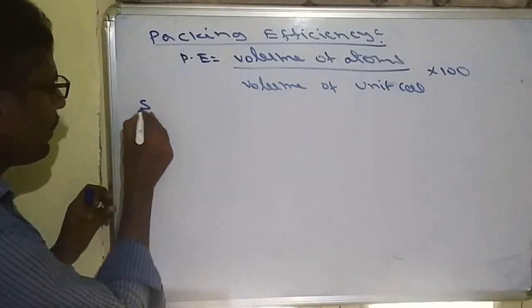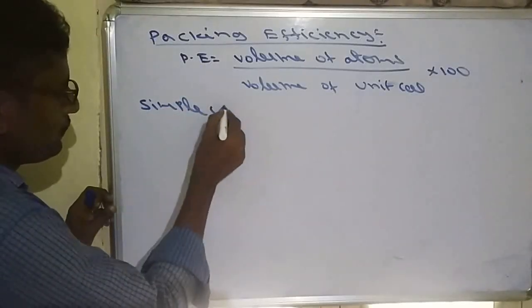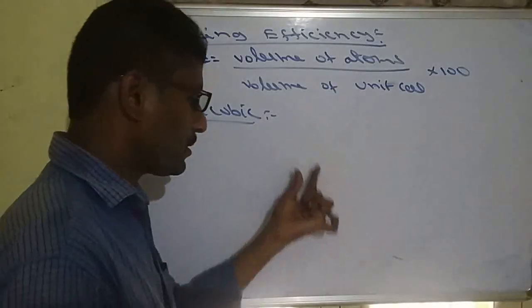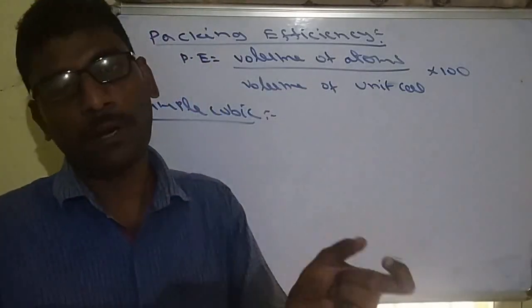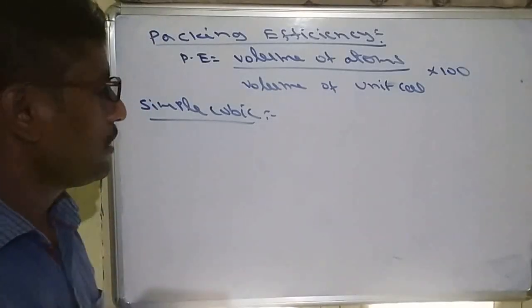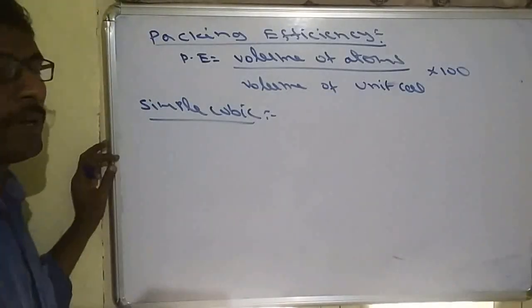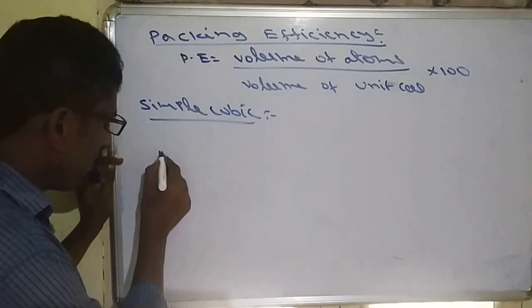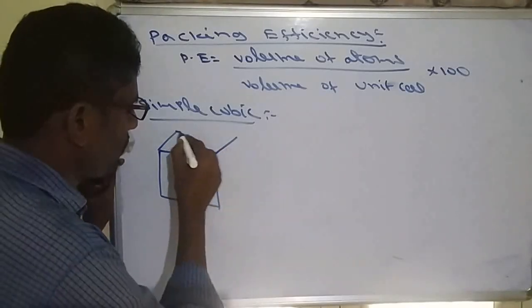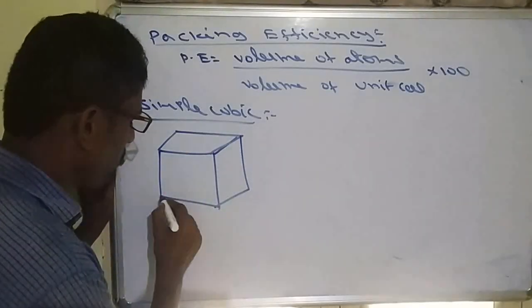First we will calculate for simple cubic. Actually the derivation is not required, but inside the derivation we get one formula, and that formula is most important. So first we calculate for simple cubic. What is meant by simple cubic? Simple cubic means particles are present only at the corners, no other centers, only corners.